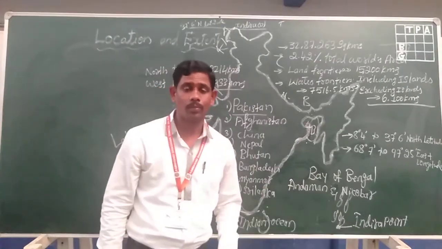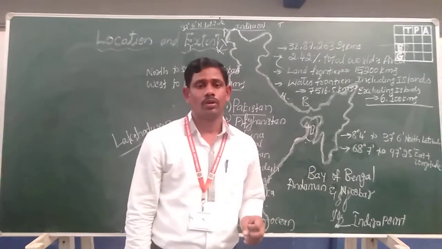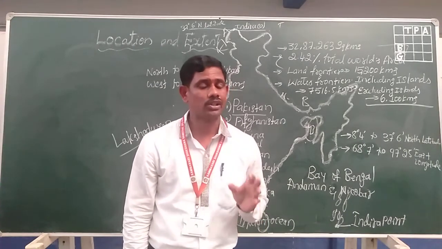Neighboring countries play a very important role in the development of nations.